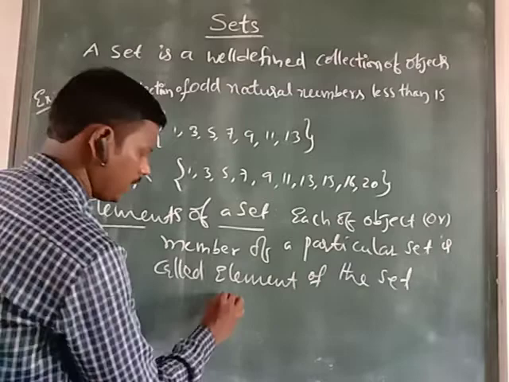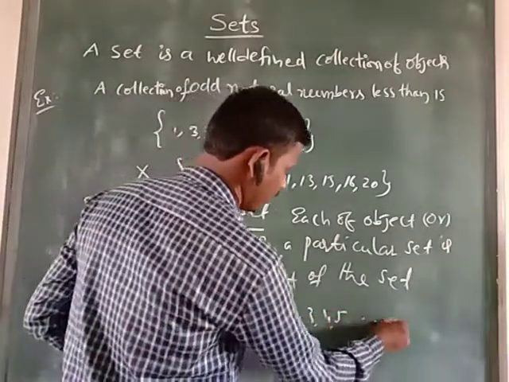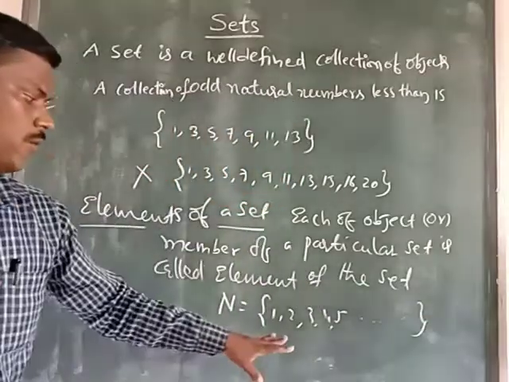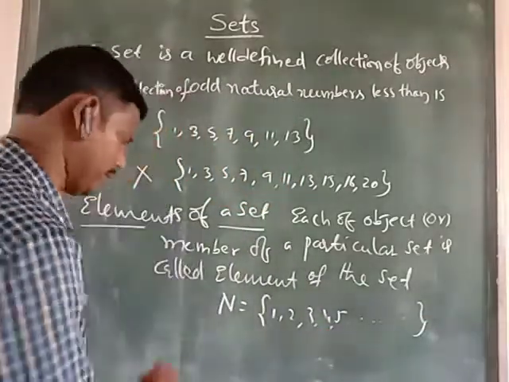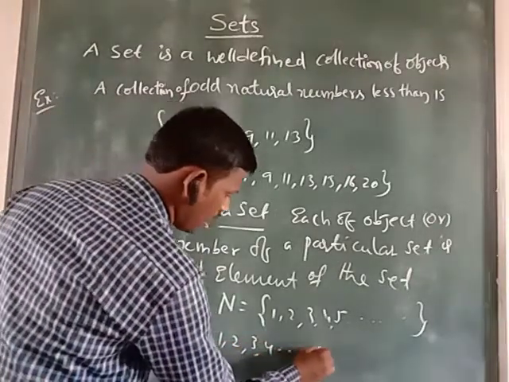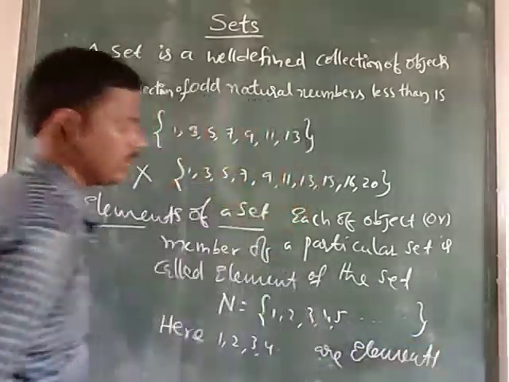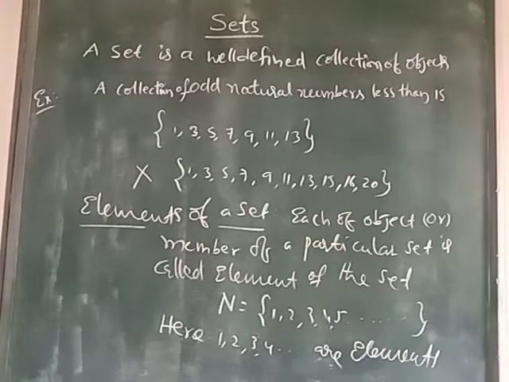For example, take natural numbers 1, 2, 3, 4, 5. How many are there? Infinite. Here 1, 2, 3, 4, 5 are called elements. Here 1, 2, 3, 4 are elements. Okay, children. Elements of a set means what? Each object or member of a particular set is called an element of the set.